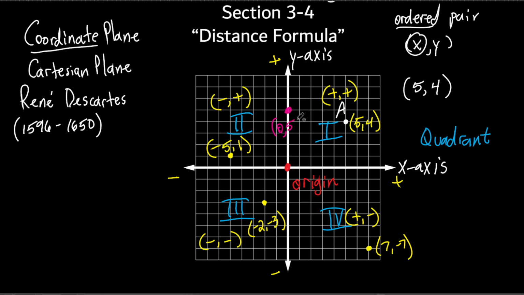So this point right here would be 0, 5, right? I didn't go anywhere on the x-axis, so I put a 0 for the x. But then I went up 5, so it's a positive 5. 0, 5.